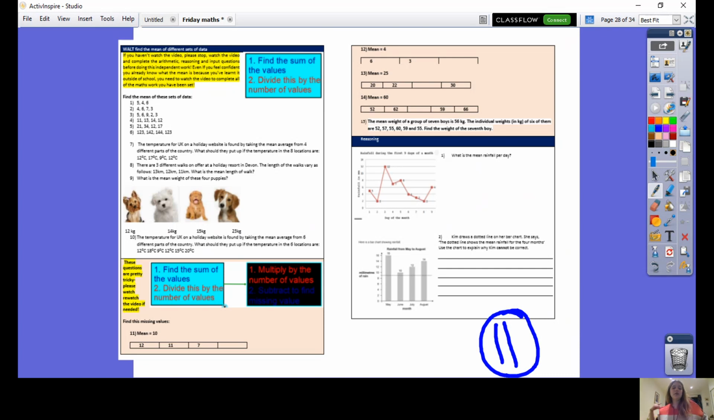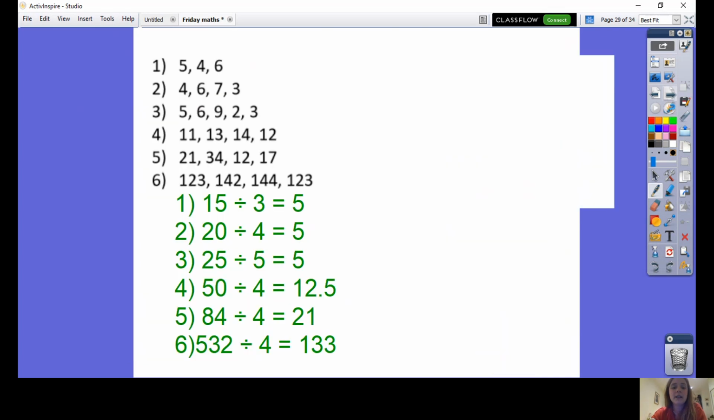Remember, it's essential that you're trying the work by yourself before we go through the answers. I'll be able to know whether you've done the work independently because if I make a silly mistake in my answers, which I probably will do, I will see that you've copied down my incorrect answer rather than your correct answer. Right, for the first 6 group of questions, your answers are here.